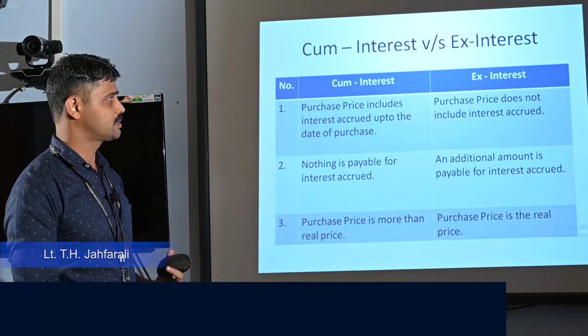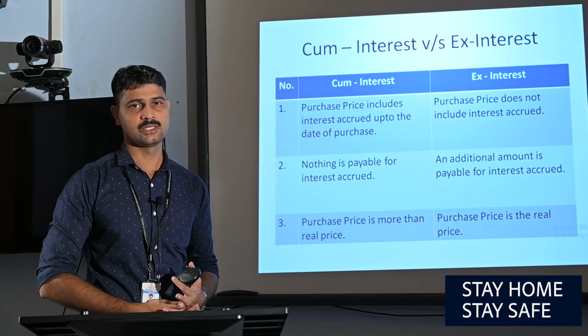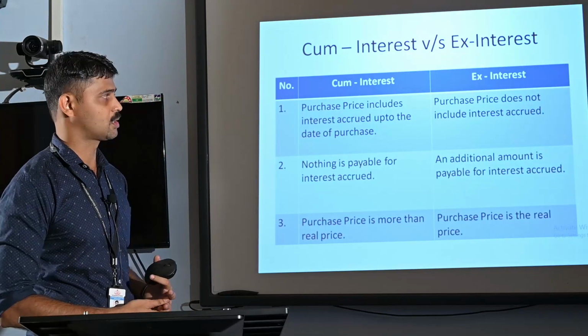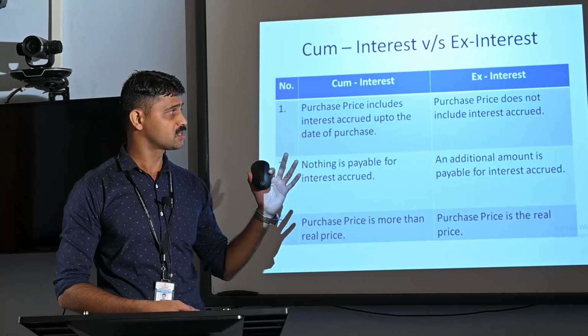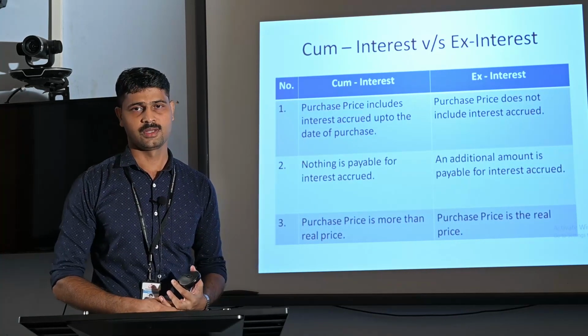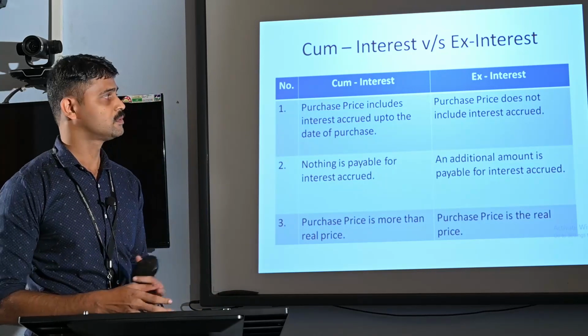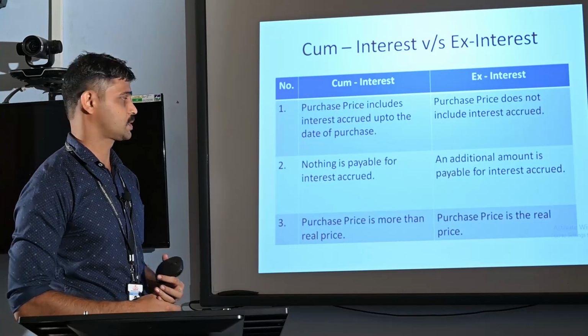Here the purchase price is inclusive of the interest accrued, or purchase price is equal to the normal price of the investment plus interest accrued. But in case of ex interest quotation, purchase price does not include interest accrued. Here the purchase price is without adding the amount of interest accrued or without including the amount of interest.